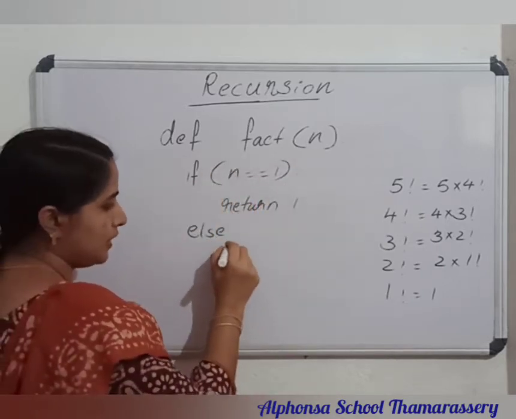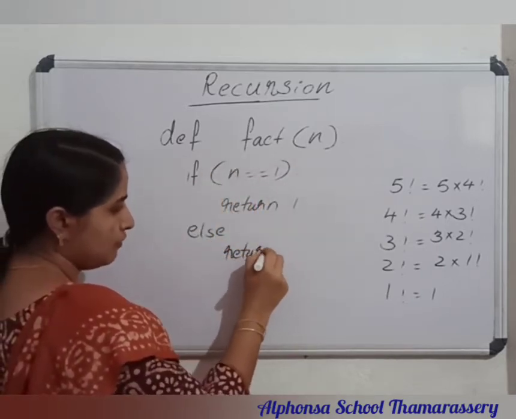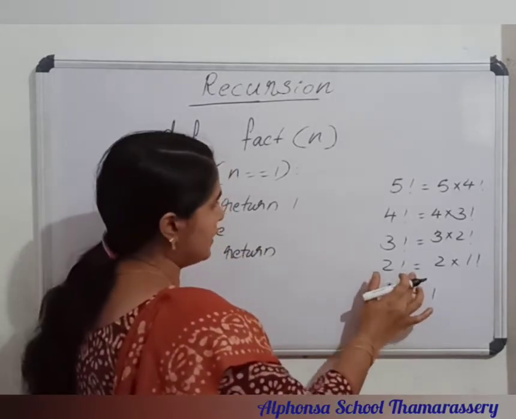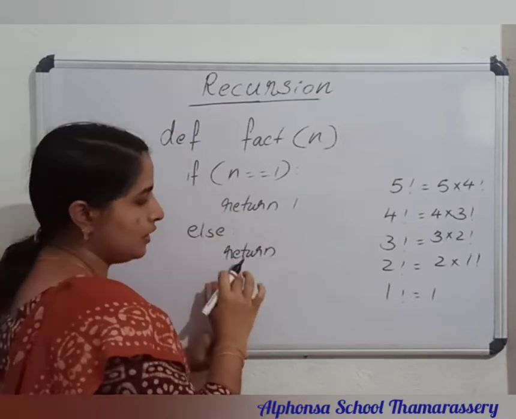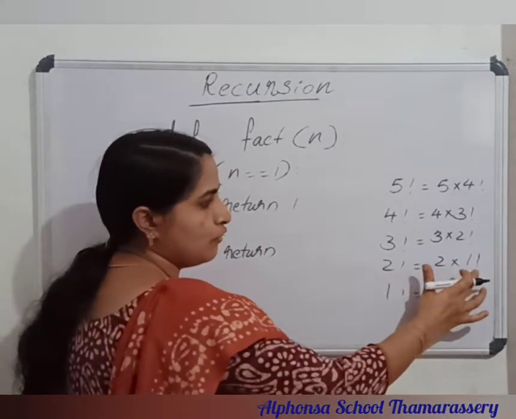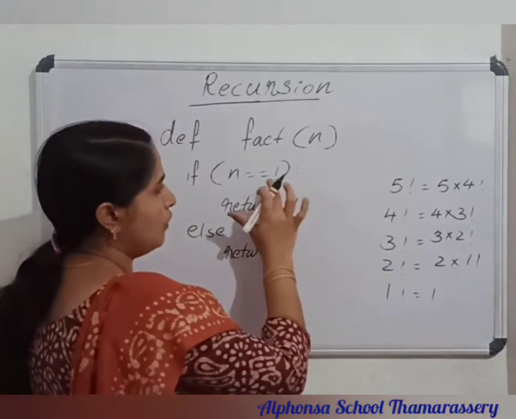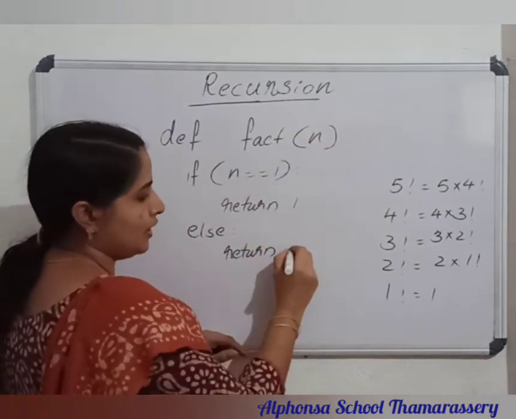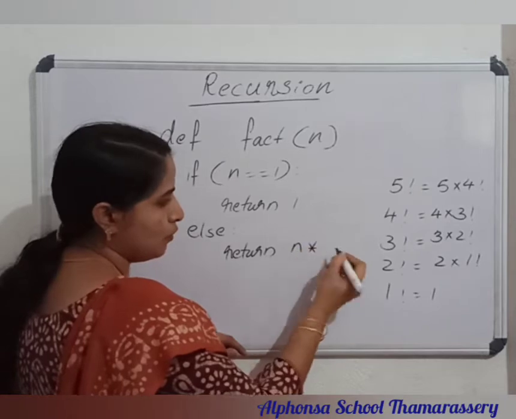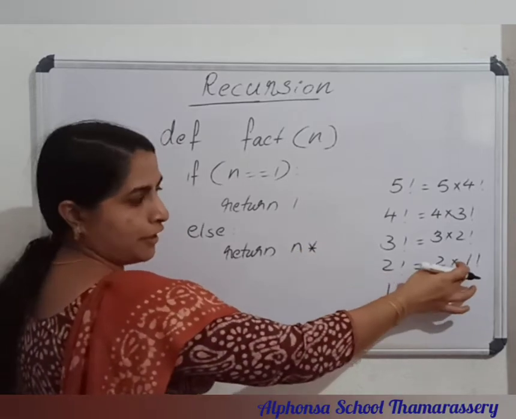So I am writing a return statement. So return what? For the 2 factorial case, if n is not equal to 1, then only this else case is working. Then return 2 into 1 factorial. If the value of n is 2, we can write n into 1 factorial.